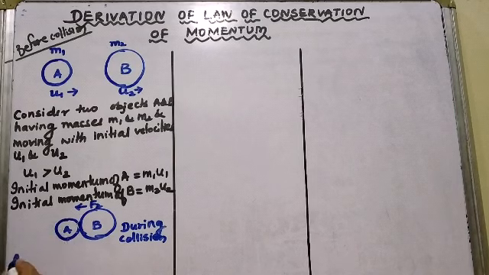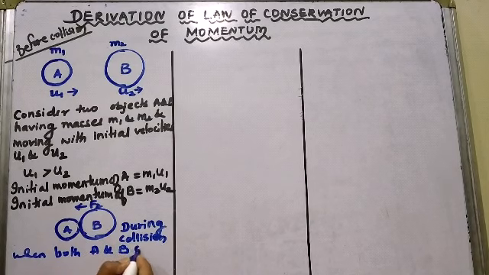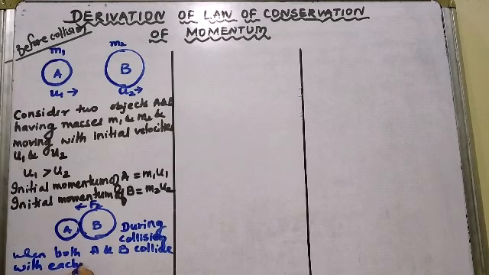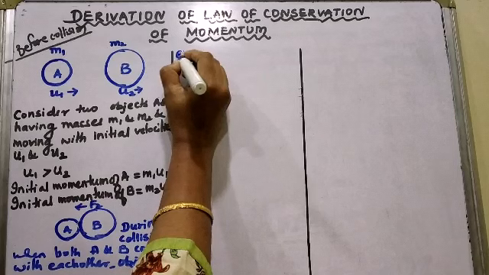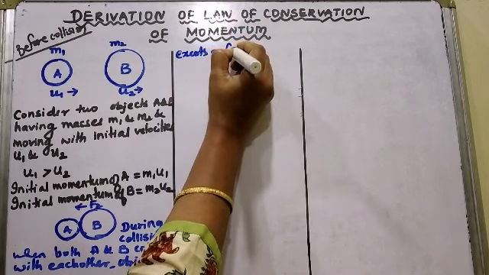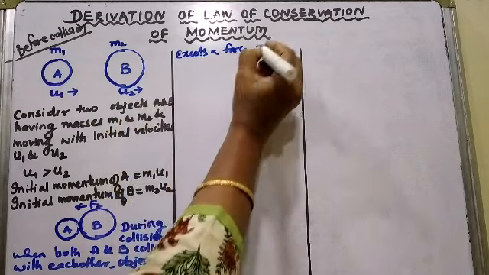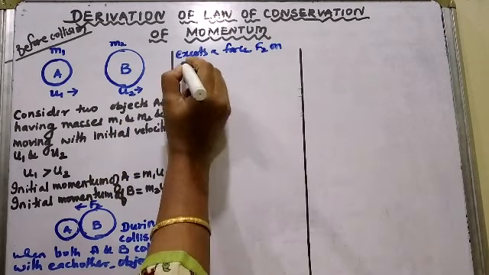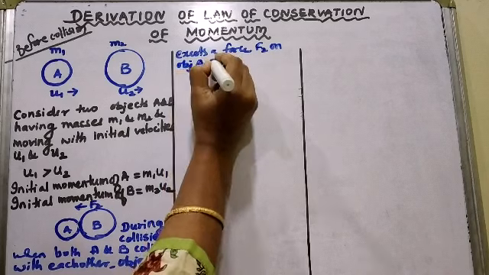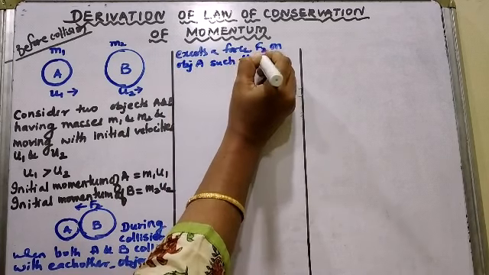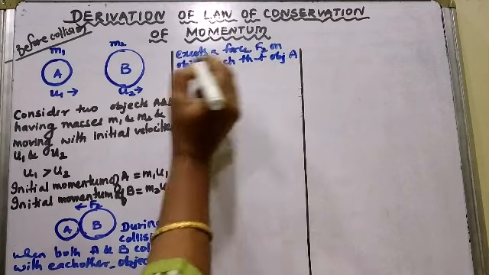So now what we'll write: when both A and B collide with each other, what happens? Object B exerts a force. What force have we taken here? F2 on object A, such that object A accelerates.